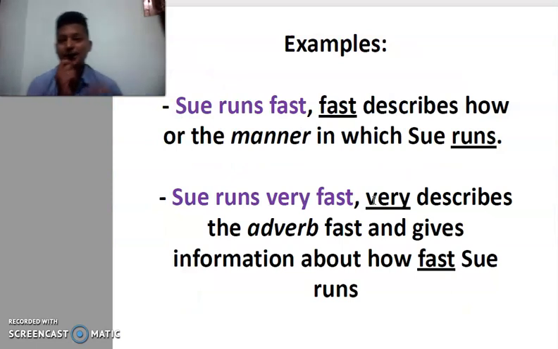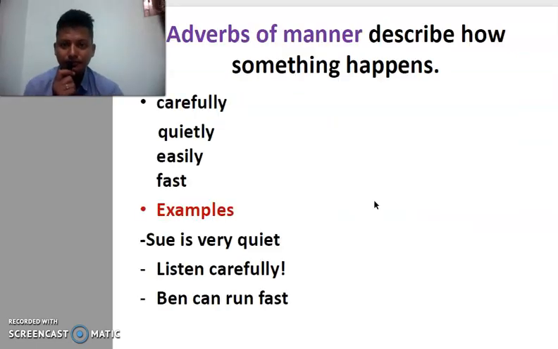Sue runs fast. Fast describes how, or the manner in which, Sue runs. And Sue runs very fast. Fast is an adverb. Again, we are using another adverb to describe fast, right? Very describes the adverb fast, and it gives more information about how fast Sue runs.